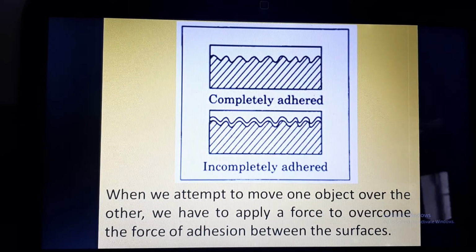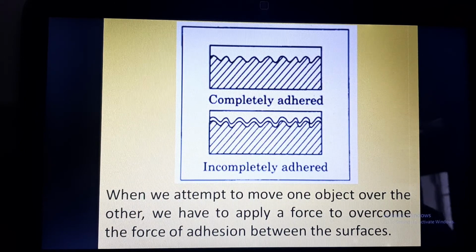When we attempt to move one object over the other, we have to apply a force to overcome the force of adhesion between the surfaces. So to move a body when friction comes into play, we have to overcome two kinds of forces: one is the force because of the interlocking, and the second is the force of adhesion.